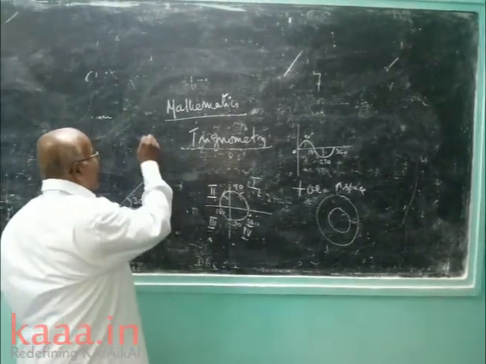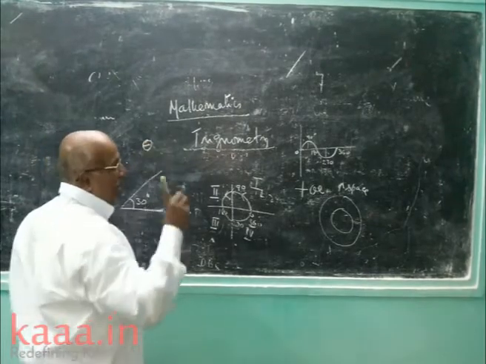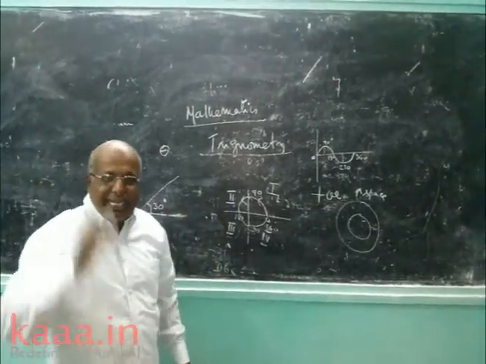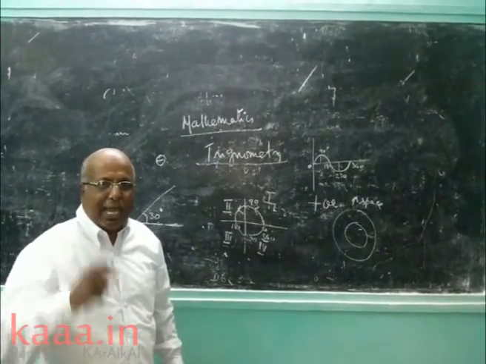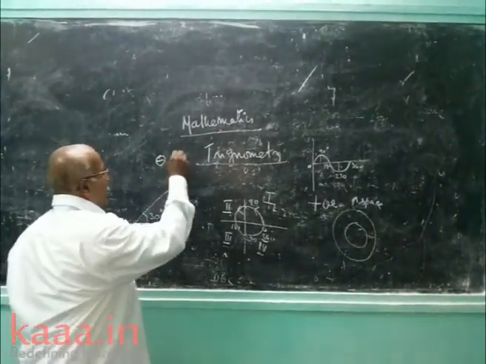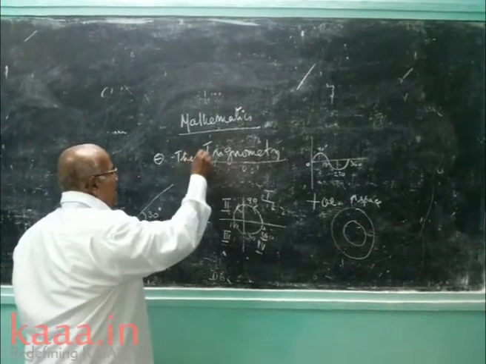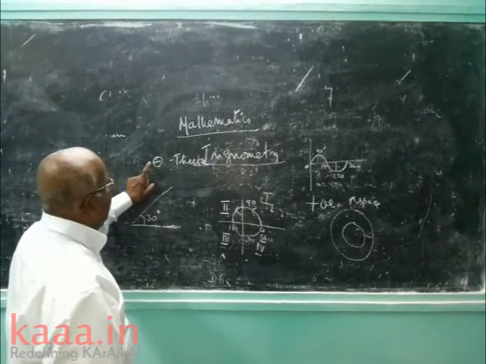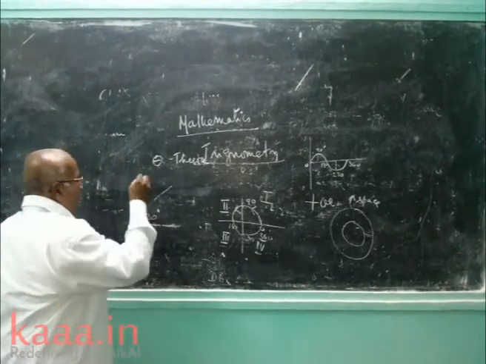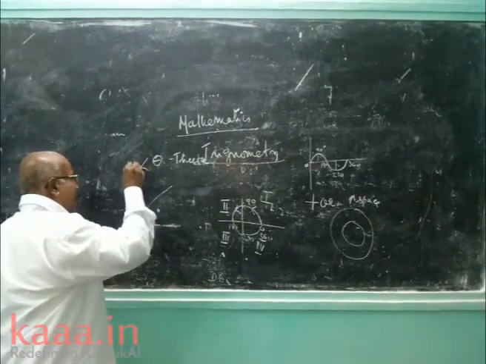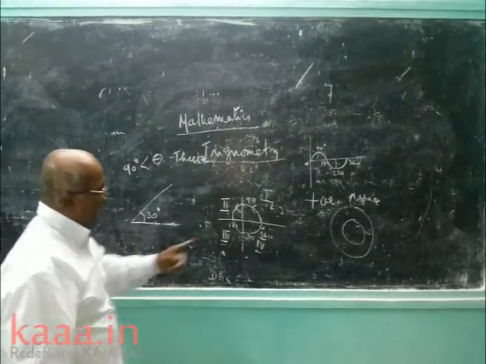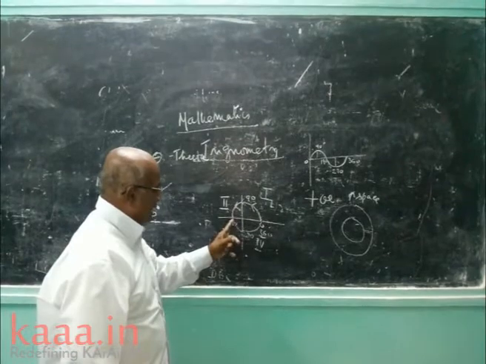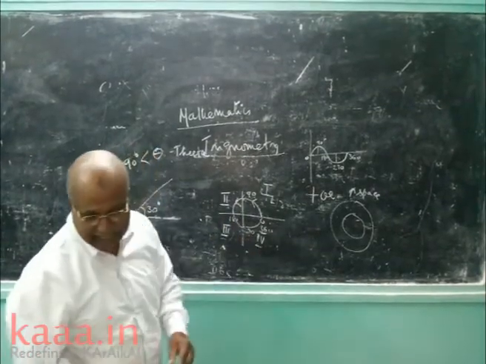What is theta? Theta is an alphabetic letter. In English you know very well A, B, C, D. Like that in Greek letters, alpha, beta, gamma. Now this is called theta. Angles are measured in theta, 30 degree, 40 degree. Theta means always lesser than 90 degree, up to 90 degree, first quadrant. Then second, third and fourth, it goes like this.